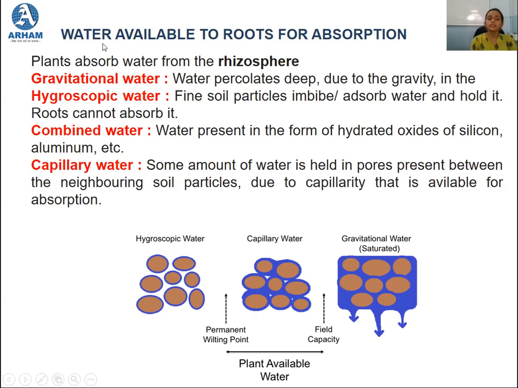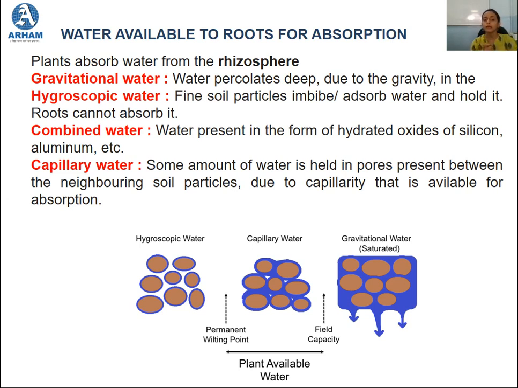Next, let us talk about the water available to roots for absorption. Now the plants absorb water from the rhizosphere. Rhizosphere is a micro environment that is surrounding the root hair.